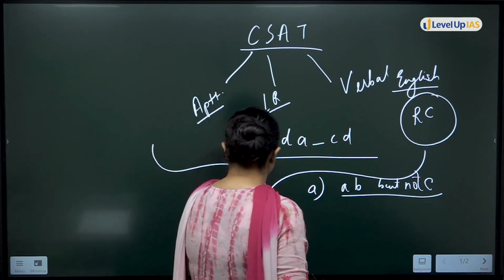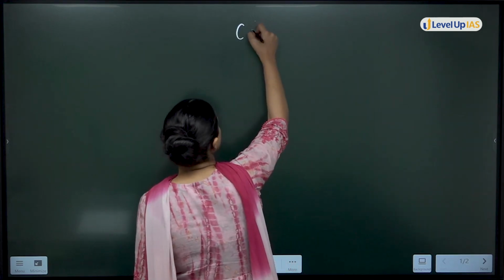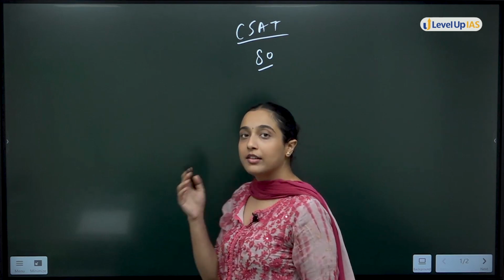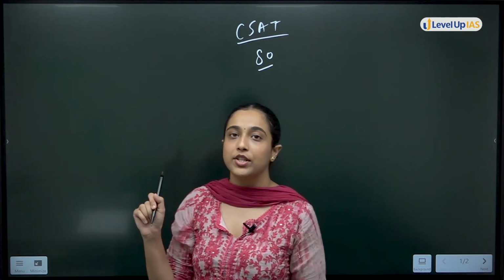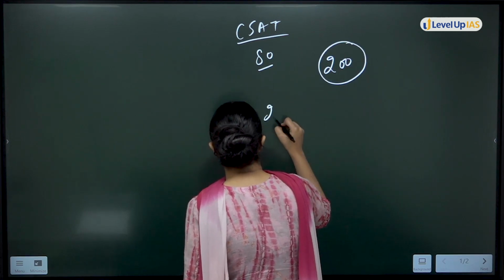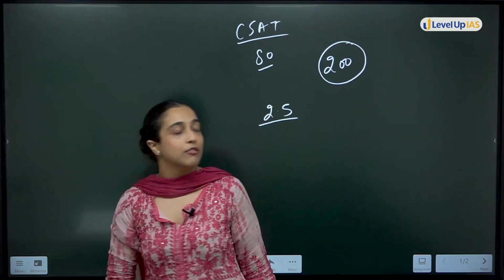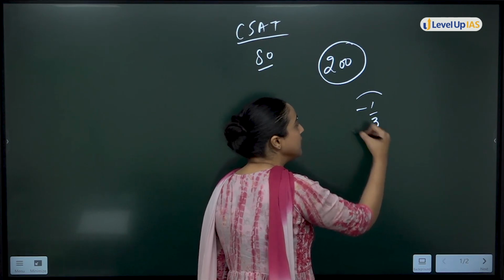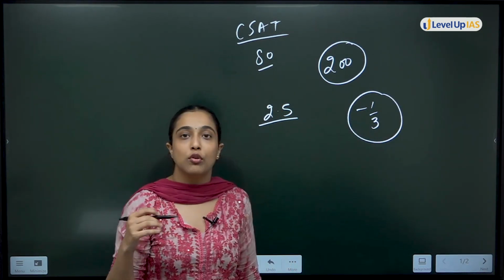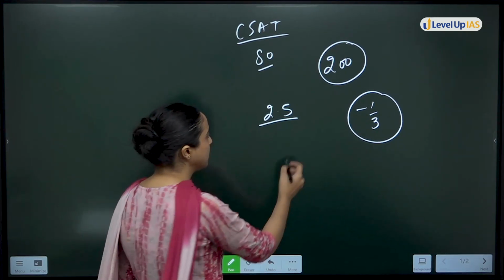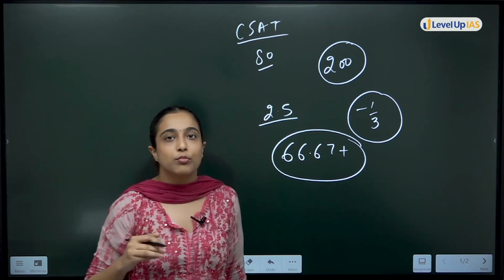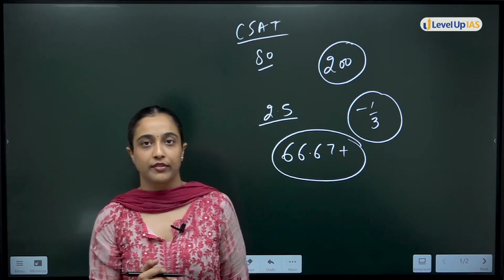Next thing is, in your CSAT examination, you have 80 questions. In GS you have 100 questions, in CSAT you have 80 questions. The marks are 200 only. Value of each question is 2.5 marks. Negative marking is 1/3. That means one thing you have to keep in mind here: since you do not have to score so many marks, you only have to score 66.67 plus. 66.67 plus is UPSC's cutoff for CSAT.